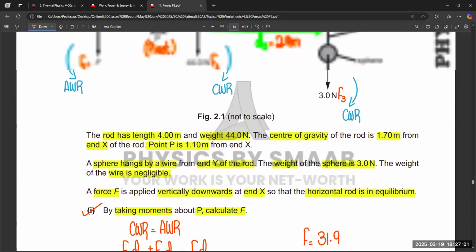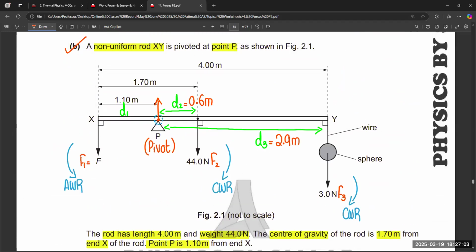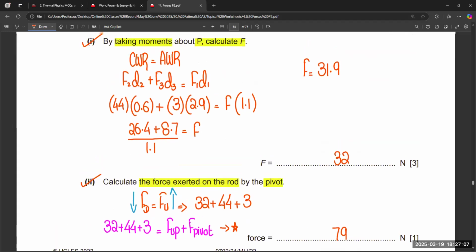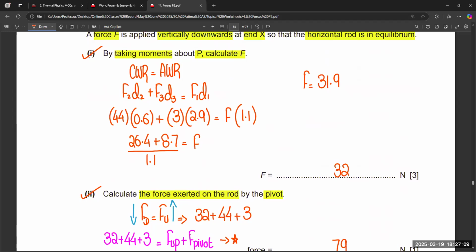So what is the value of the F? The value of the F we calculated is equal to 79. Sorry, 32. So 32 is the same.